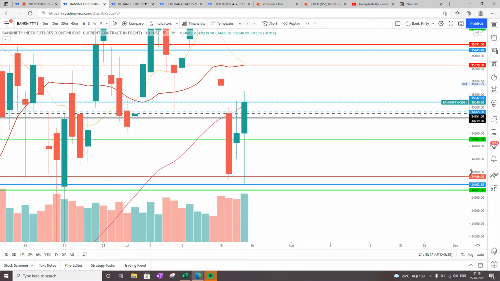Now the next support for Bank Nifty is at 34750, and very strong support will come at the 34400 zone.